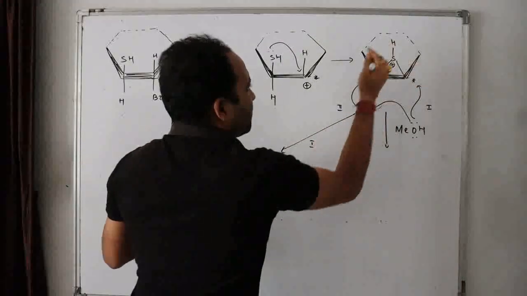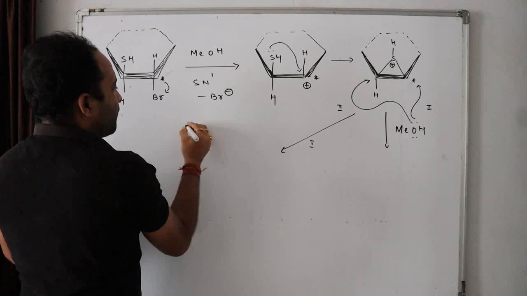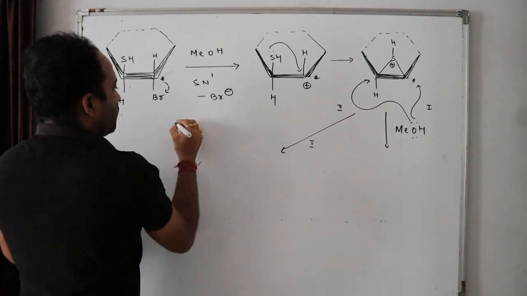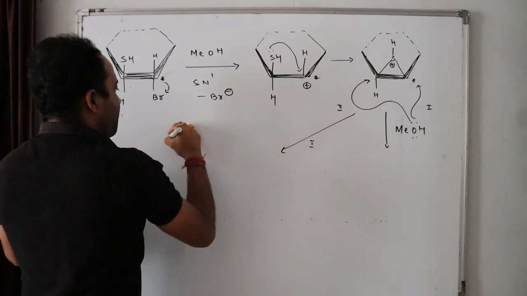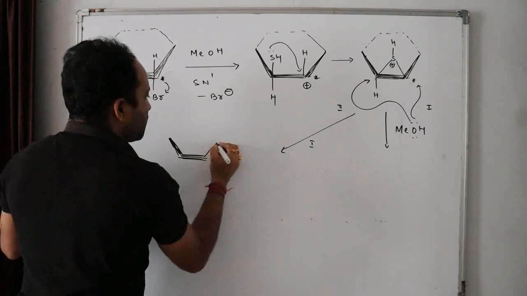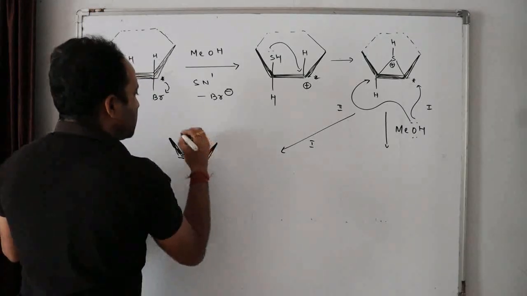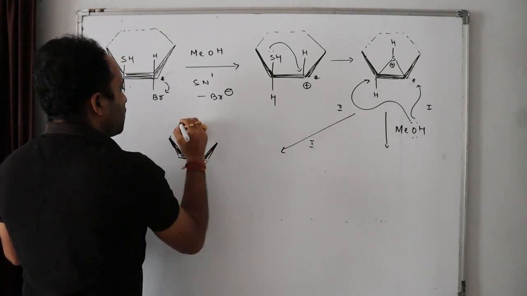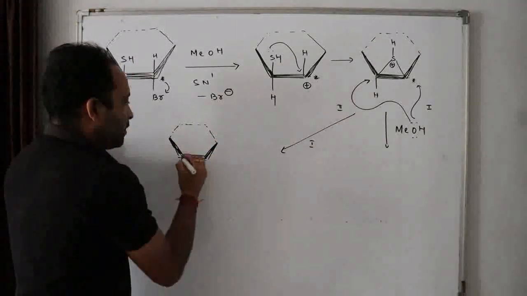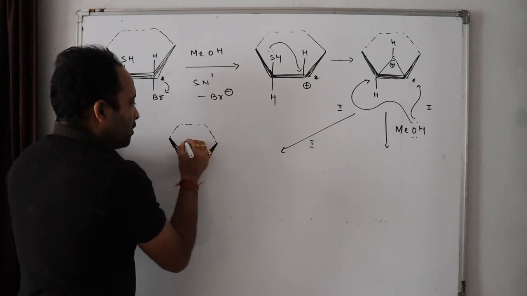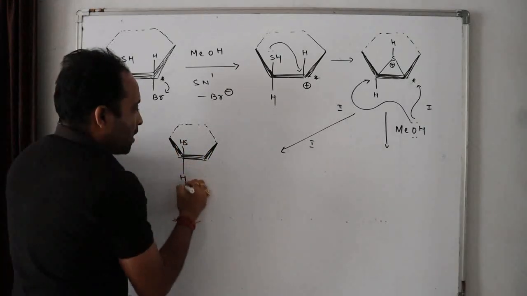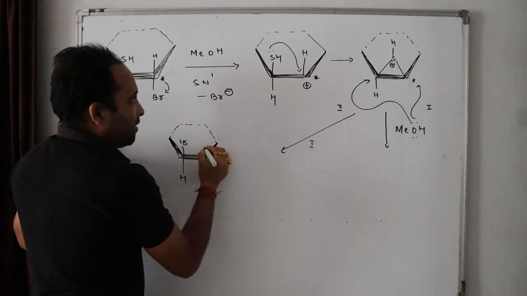Tell me, in path 1, what will happen? This will come over here. So what is formed here? Will I get something like this? Here it goes like this. Now S, H, H, and what will happen?